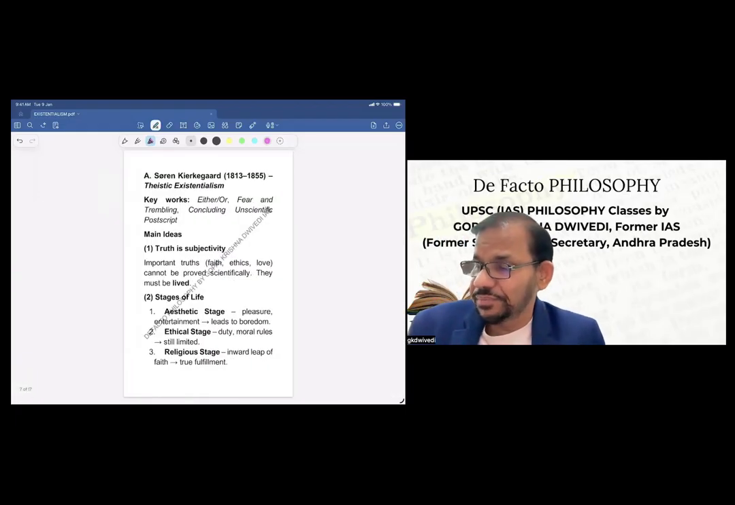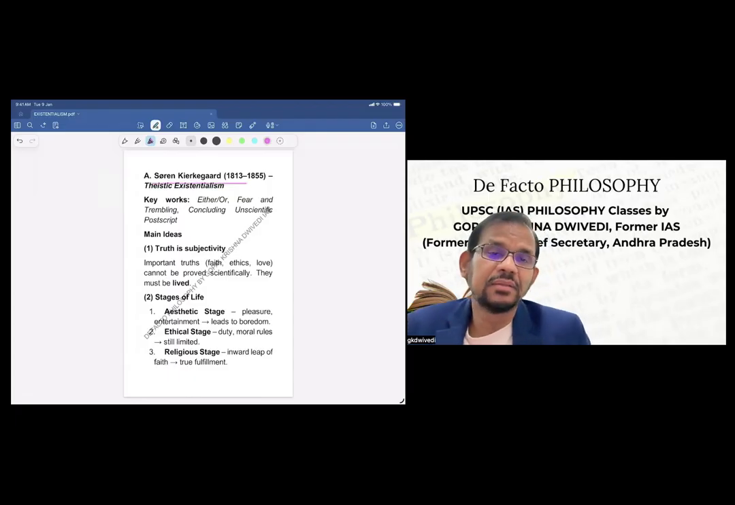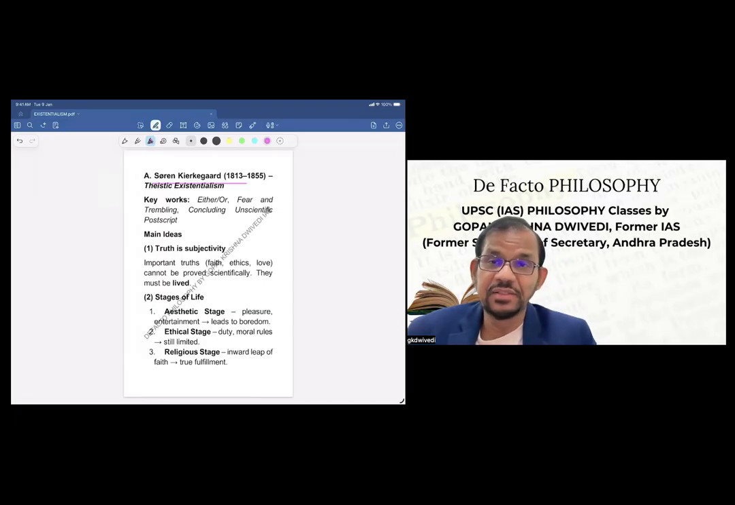See, first is Søren Kierkegaard. He is, as I told, considered the father of existentialism. He is one of the important 19th century philosophers, and his existentialism is theistic existentialism. As I told, some are theistic, some are non-theistic. So he is theistic. In his philosophy, I have listed the keywords here. Anyway, we'll try to understand them subsequently. What are his main ideas?